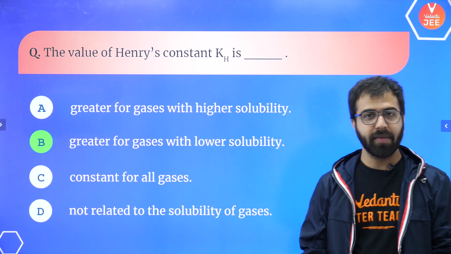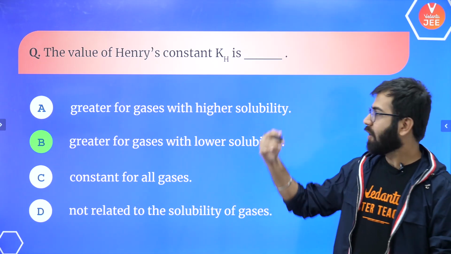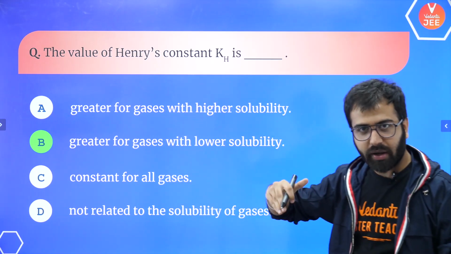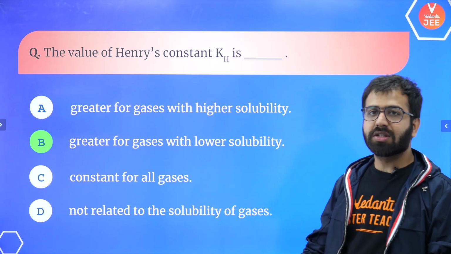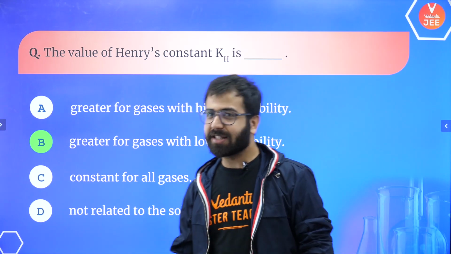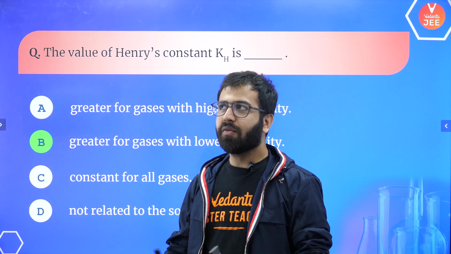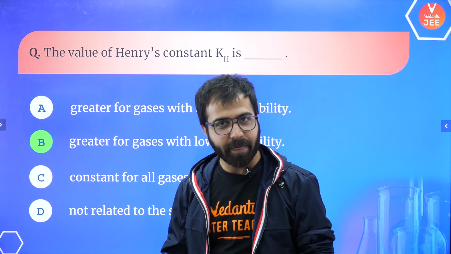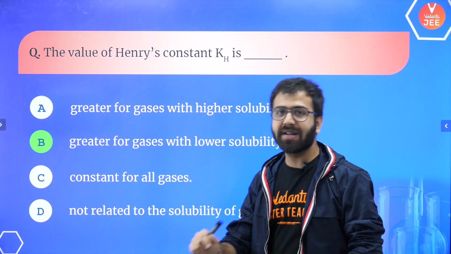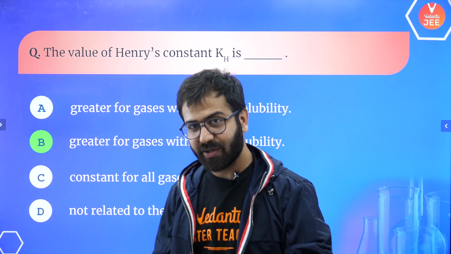So you should remember that, okay? Greater for the gases with lower solubility is the right answer. It should be lower for gases having higher solubility. So this is what you actually have to remember. Now you should be telling me which of these gases are more soluble in water. Let me just give you two examples: ammonia, NH3, and O2. You have to tell me in the comment section, okay? You all know I am going to look into your comments as well.